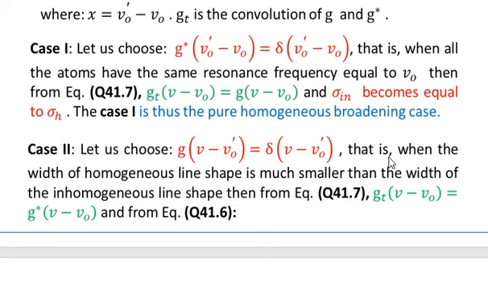that is, when the width of the homogeneous line width is much smaller than the width of the inhomogeneous line shape, then from equation 41.7 we have gt as a function of nu minus nu naught equal to g star of nu minus nu naught. So you see that in case 1 we have gt equal to g, and in the second case we have gt equal to g star.